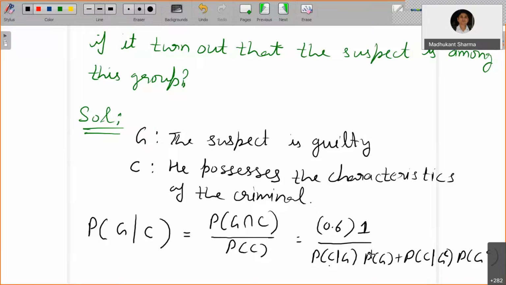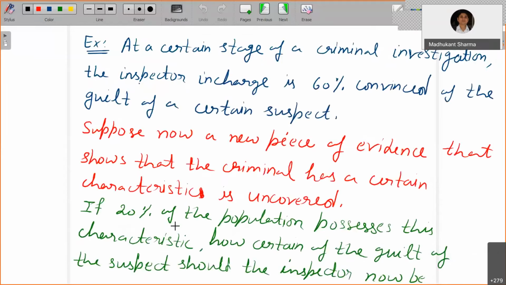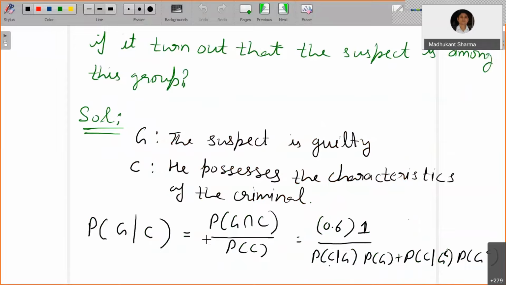Right, because 0.6 is the probability of being guilty, and the probability of not being guilty is 1 minus that, 0.4. And the probability that he possesses the characteristic of the criminal, in the case he is not guilty, is 0.2, because 20% of the population possesses this characteristic. So the probability is 0.2 here. So that's going to be 0.6 divided by 0.6 plus 0.2 into 0.4. So that's going to be 60 by 68, and that's going to be 15 by 17. So here you applied the Bayes theorem.